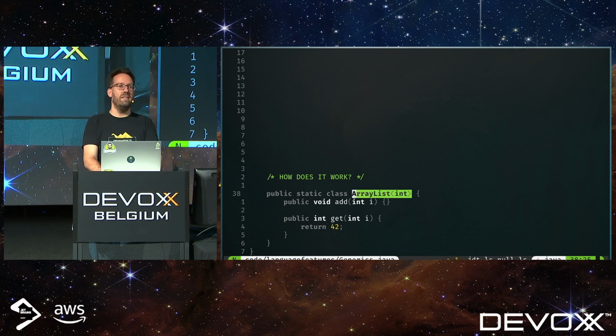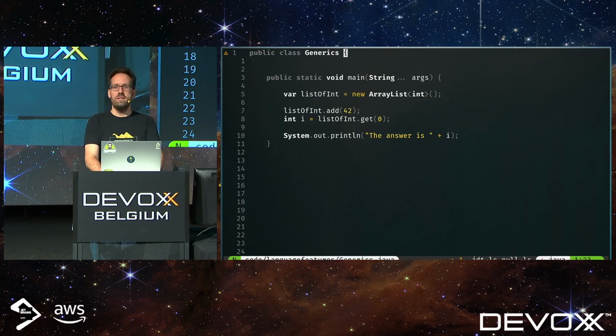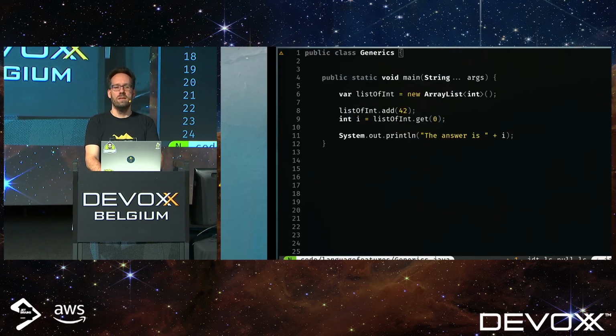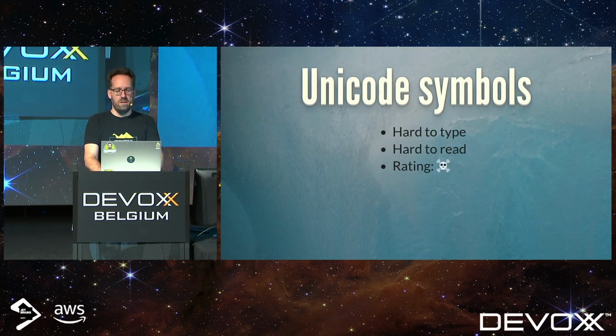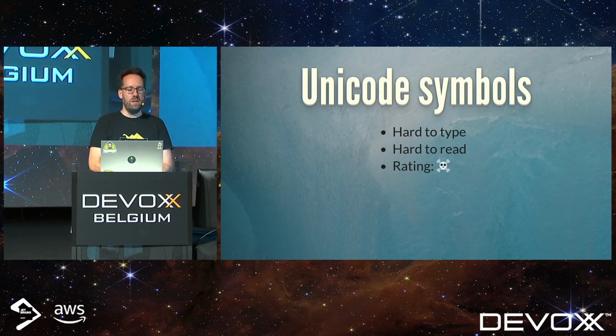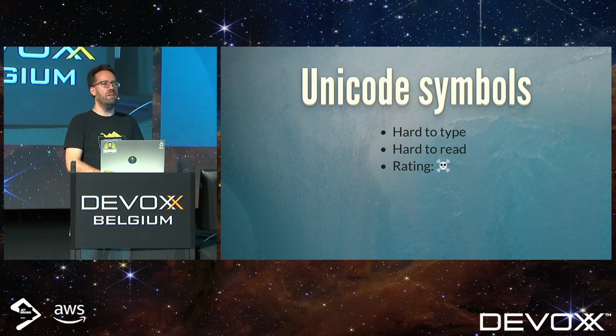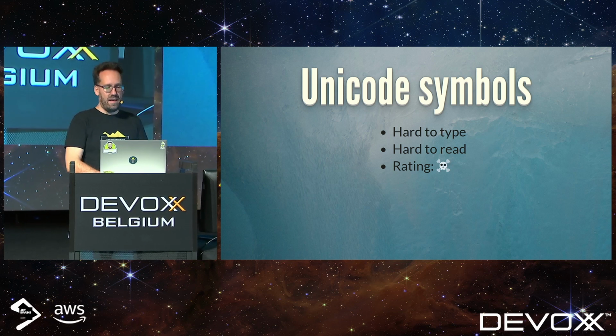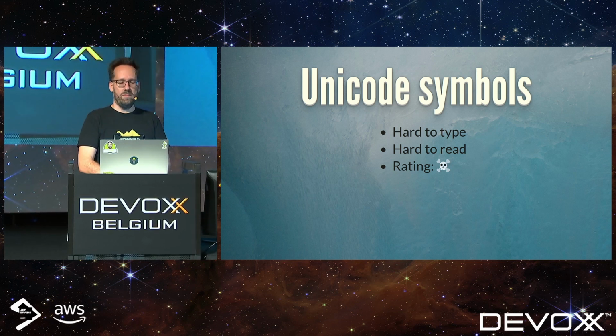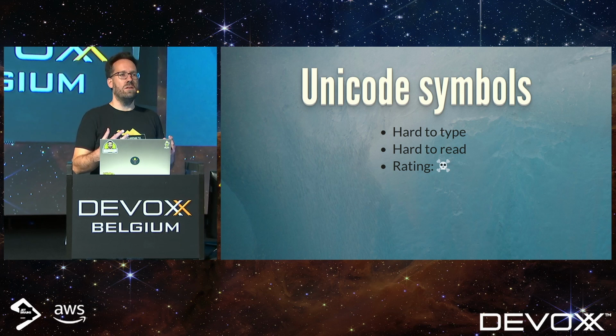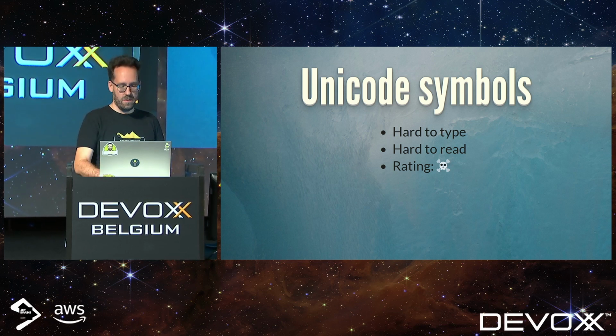If I highlight it, of course, I faked the implementation, but you get the idea, right? You can totally do this. So Unicode symbols, they're hard to type, but they're also hard to read. You can have a bit of fun with them. So I give this a rating of 1 out of 3.